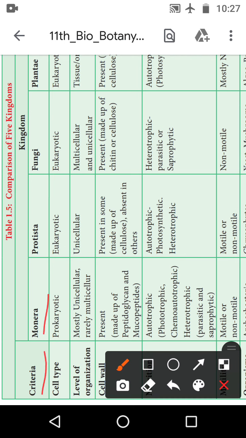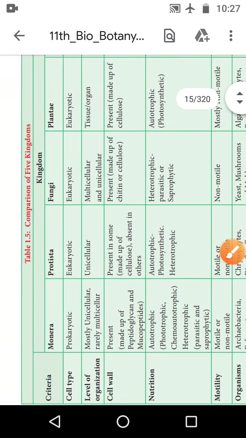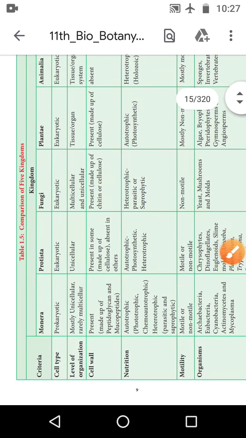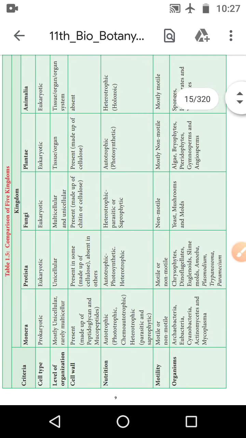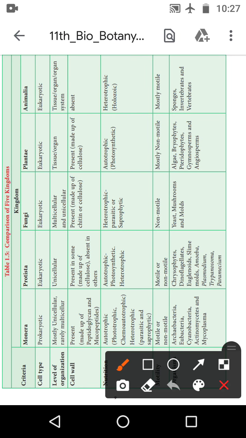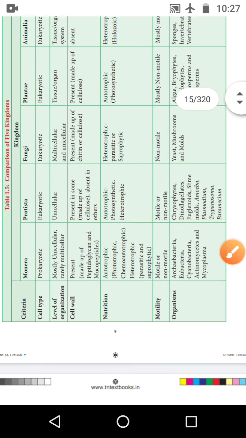What are the 5 kingdoms? Monera, Protista, Fungi, Plantae and Animalia. We will see them one by one. The first one is Monera. Criteria, Monera. Comparison of the 5 kingdom classification.